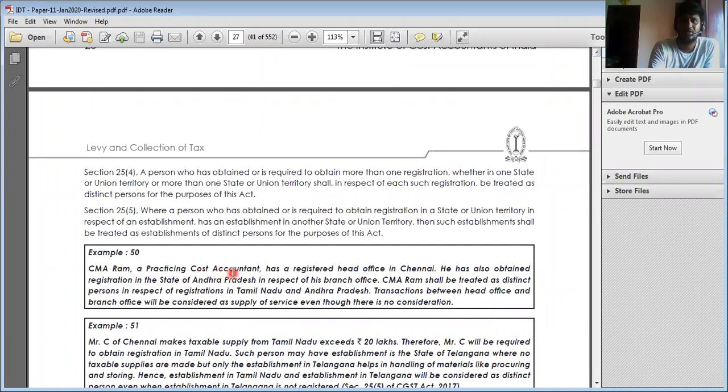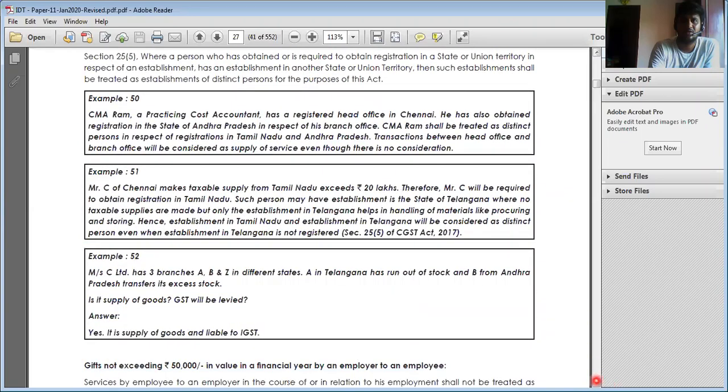CMA Ram, a practicing cost accountant, has a registered office in Chennai. He also obtained registration in the state of Andhra Pradesh in respect of his branch office. CMA Ram shall be treated as a distinct person in respect of registration in Tamil Nadu and Andhra Pradesh. We already discussed that. Being a distinct person, if you have more than one registration in each and every state, this person is different, that person is different under GST.